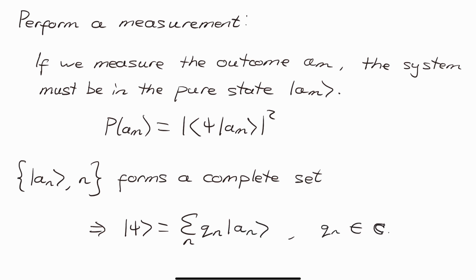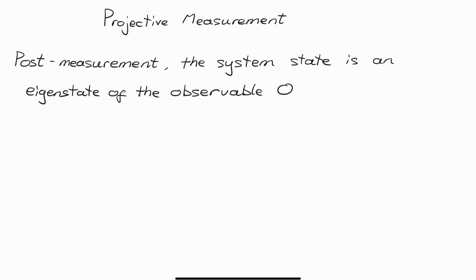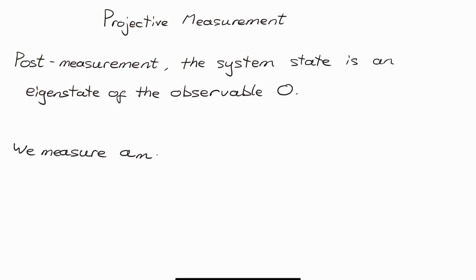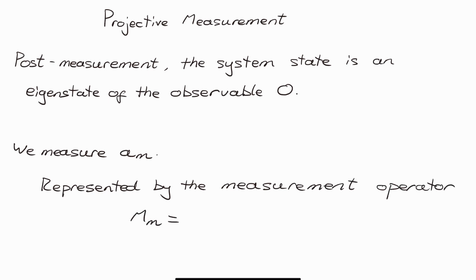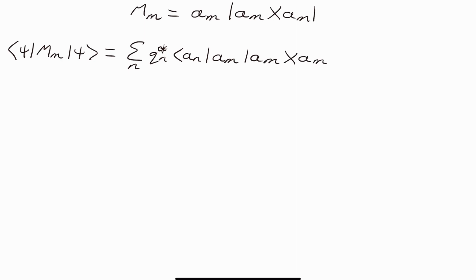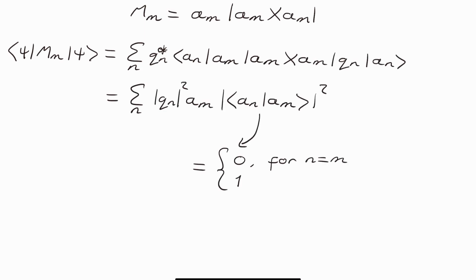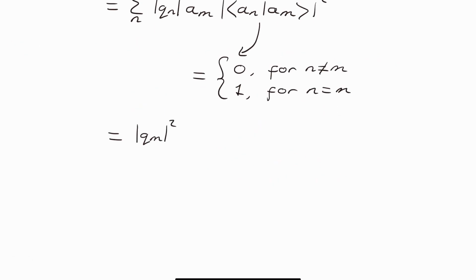This type of measurement is called a projective measurement, as the state of the system post-measurement is an eigenstate of the measurement operator O. I think Dirac notation makes it more intuitive what a projective measurement means here. We can see that for a particular measurement operator, O is this outer product of the an vector, then all the inner product terms are orthogonal and go to 0, apart from the an vector term in the wave function. So in this sense, we are projecting onto this vector direction.